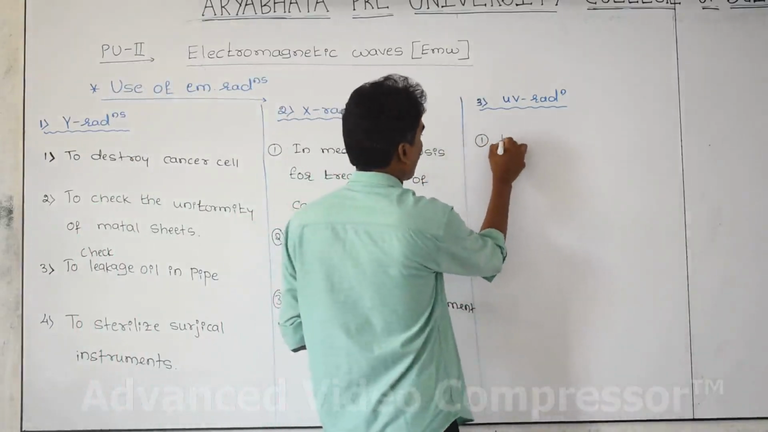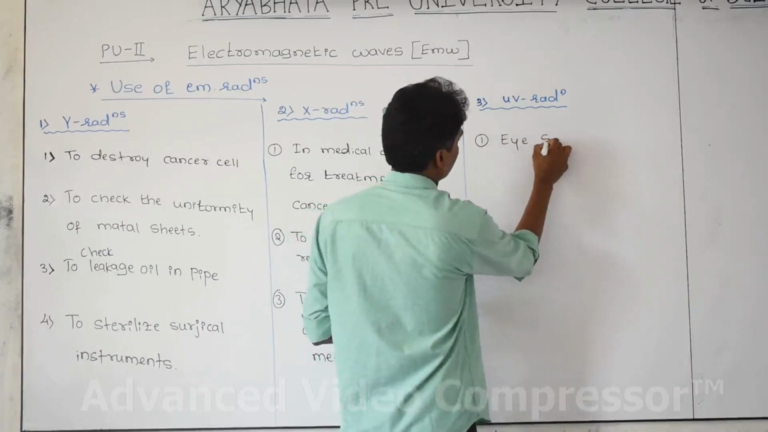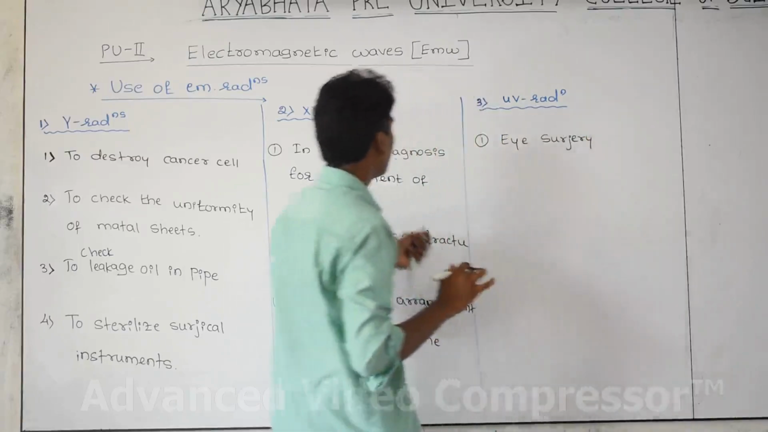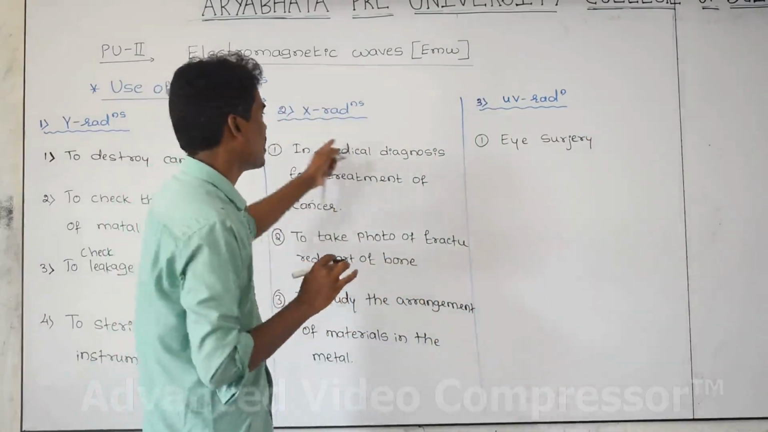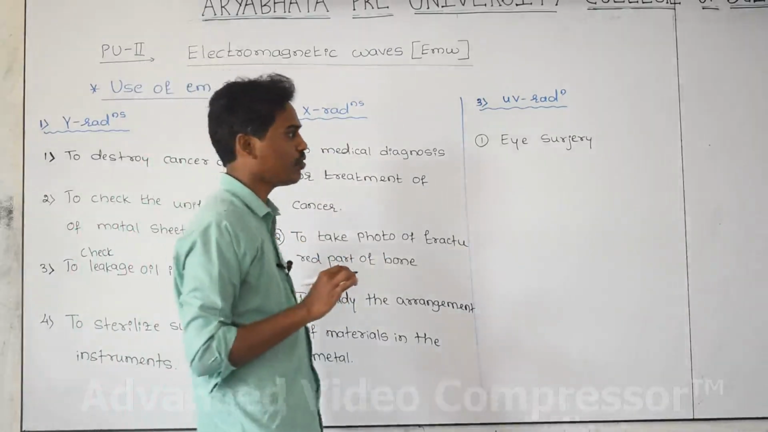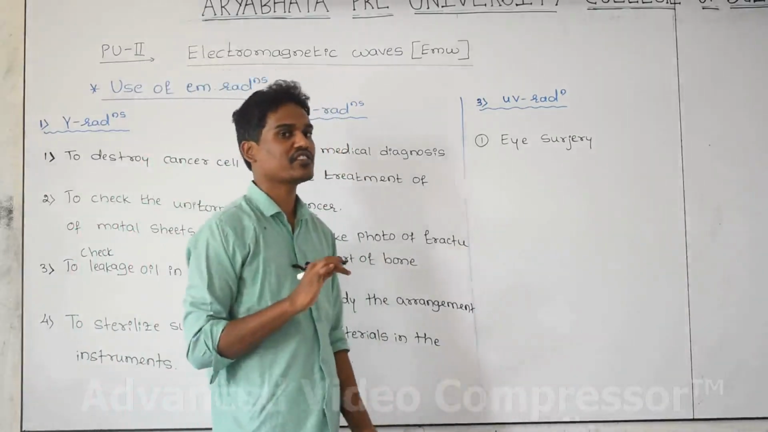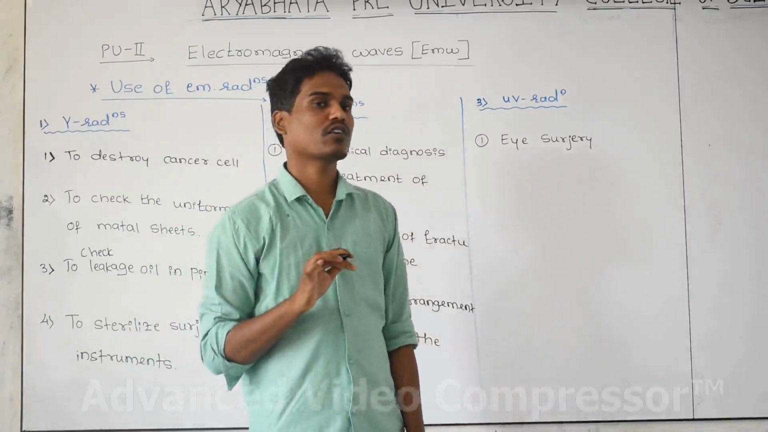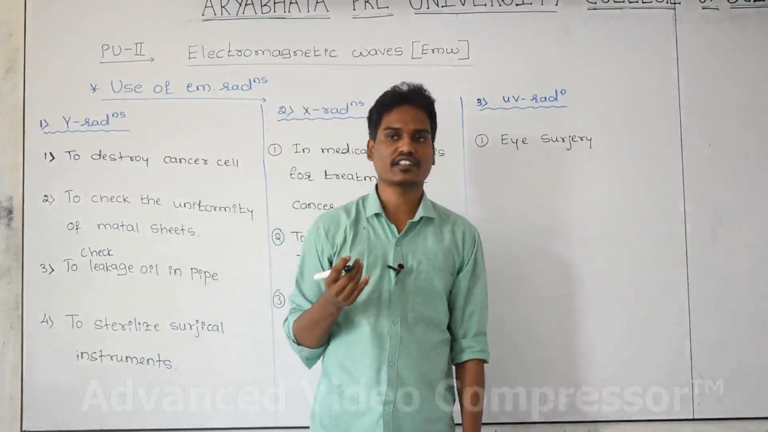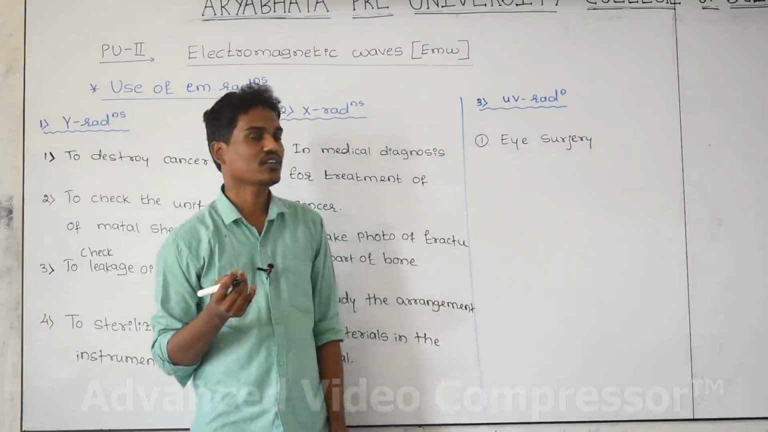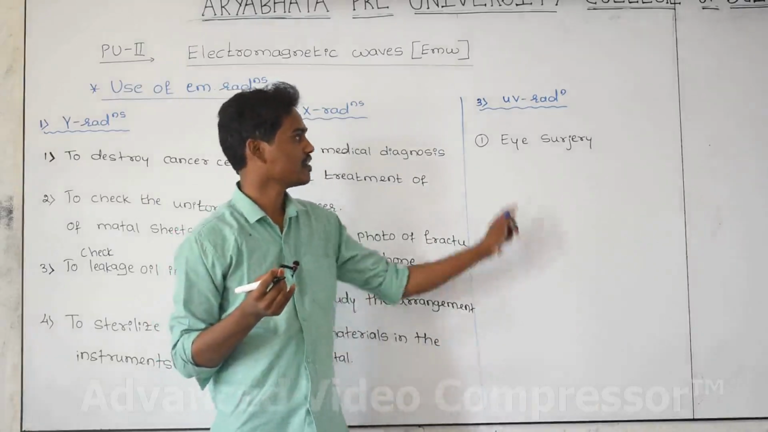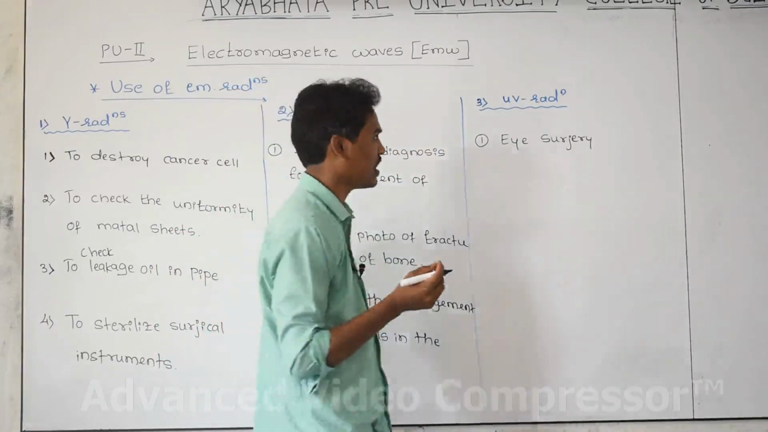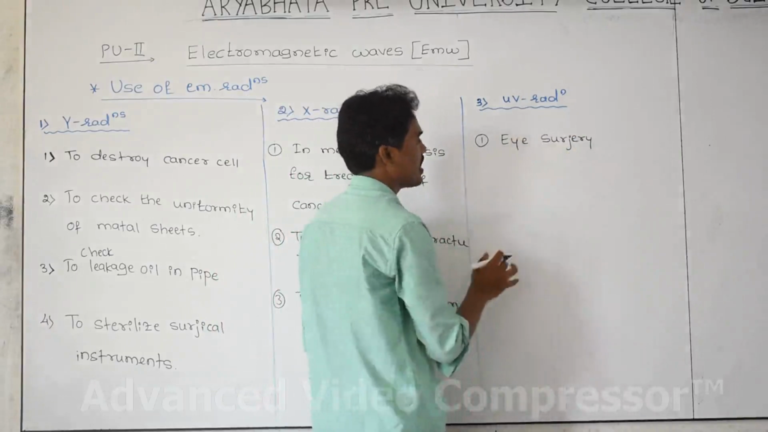First important, in eye surgery, we are going to use UV radiation, and we don't use X-ray and gamma because they have high frequency, and the electromagnetic radiation which has a high frequency we should not use for the treatment of the eye, because the eye is a sensitive part, and more frequency means more energy of the radiation, which damages the cells of the eye. That's why for eye surgery UV light is the good one. That's why we are going to use ultraviolet radiation for the eye surgery.